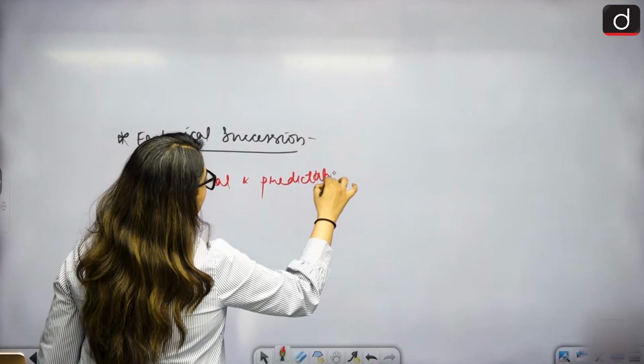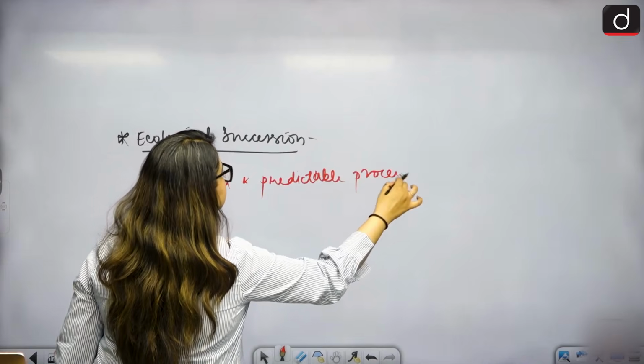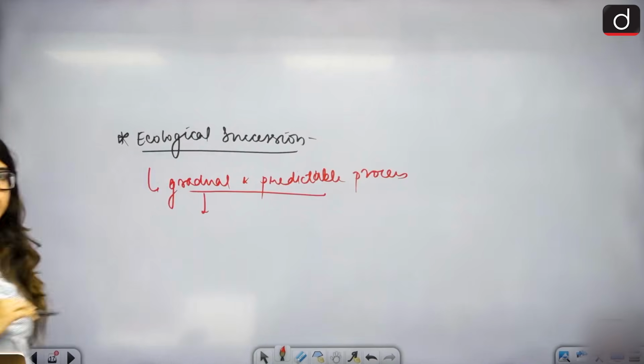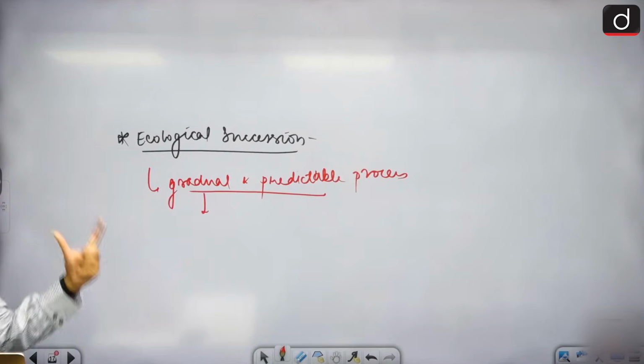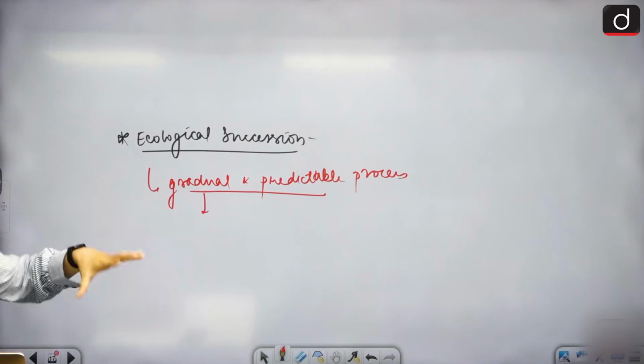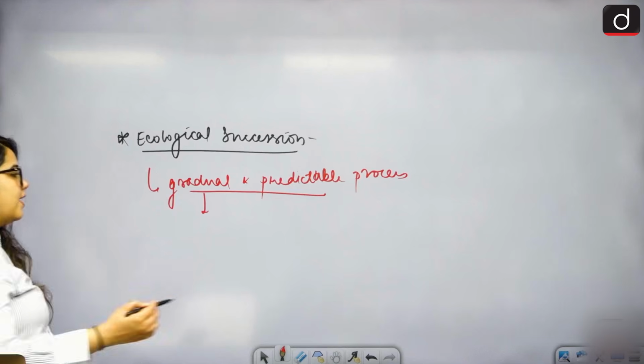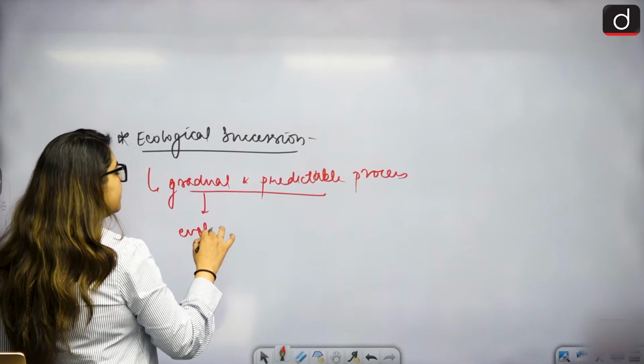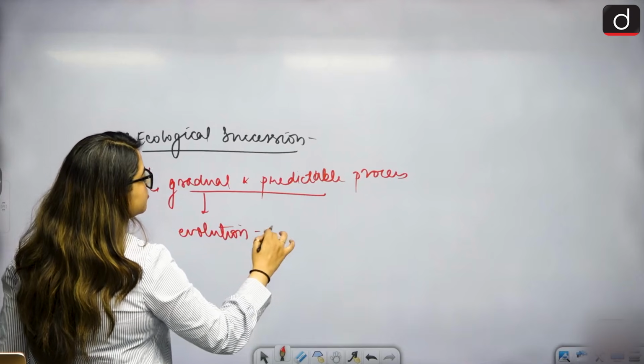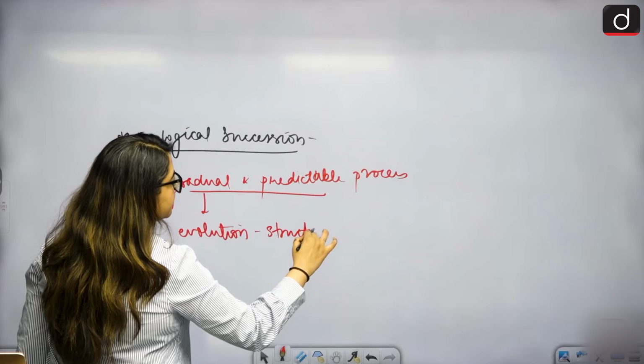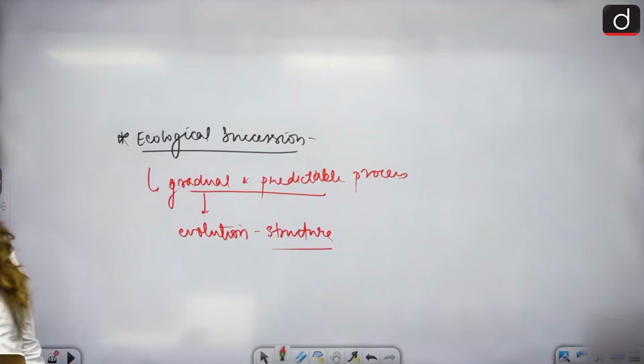Gradually, we will see the structure of the biological community evolves. Gradually there is an evolution in the structure of the ecology or community.